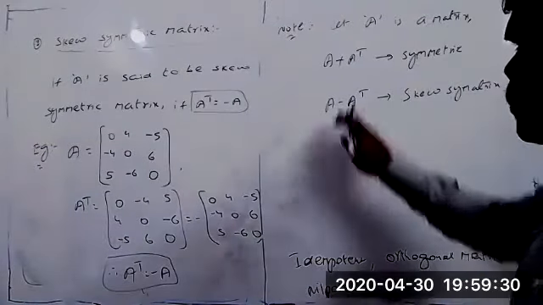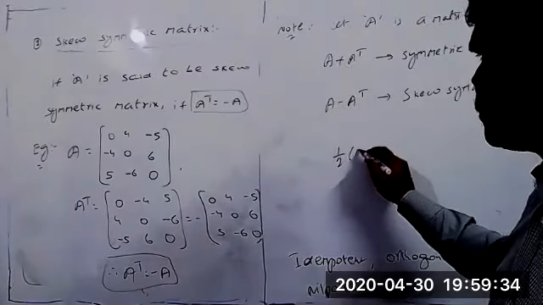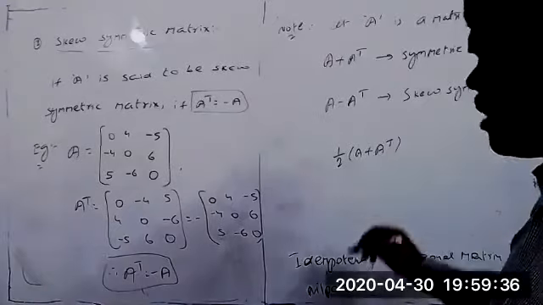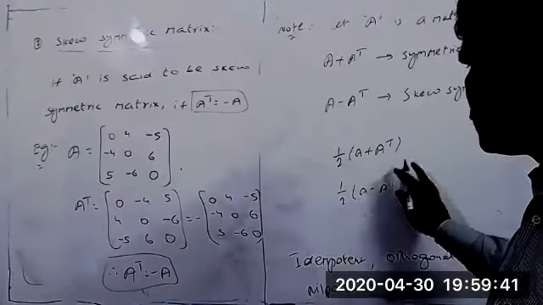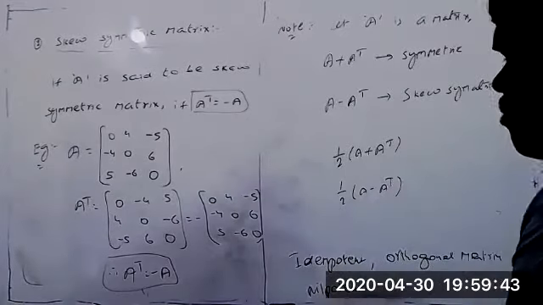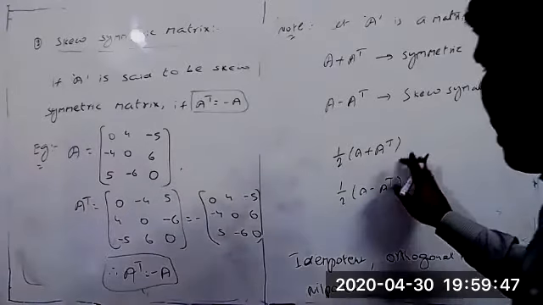Suppose you take, not only A plus A transpose and A minus A transpose, we also get the condition that 1/2 into A plus A transpose is a symmetric matrix. In the same way, 1/2 into A minus A transpose is also a skew symmetric matrix. You can remember this condition. These are the more important conditions for you.